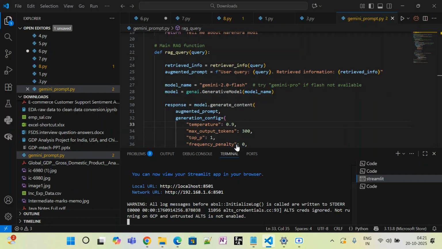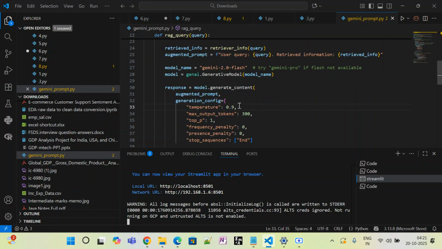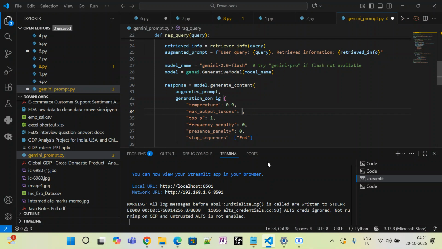If I go to my code, I've set the parameters 0.9 and 300 tokens. What if I set only 50 tokens and a temperature of 0.7? The repetitive words and tokens would be only 50, so just 3 to 4 lines. 50 means 3 to 4 lines it will give.